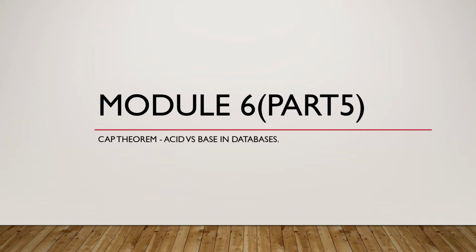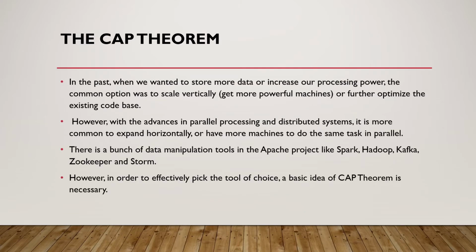Now we are going to discuss the CAP theorem, ACID and BASE in databases. In the past, when we wanted to store more data or increase our processing power, the common option was to scale vertically or further optimize the existing code. However, with the advance in parallel processing and distributed systems, it is more common to expand horizontally, or have more machines do the same task in parallel.